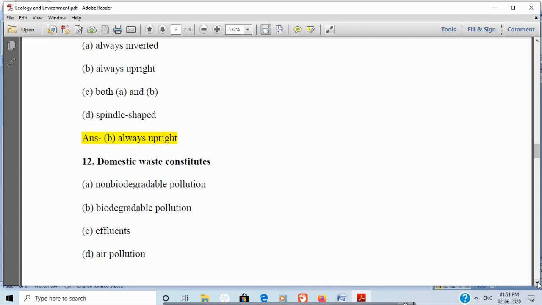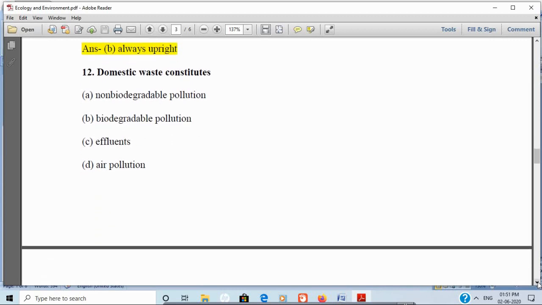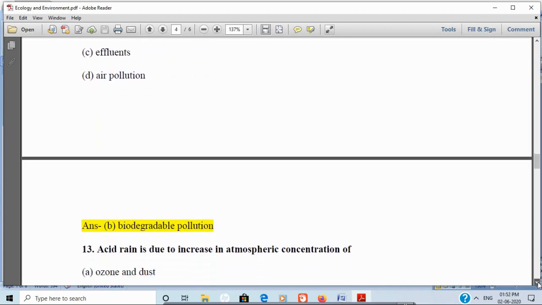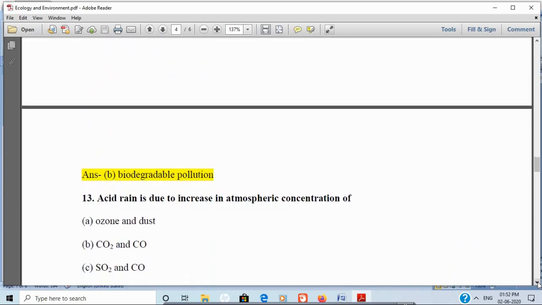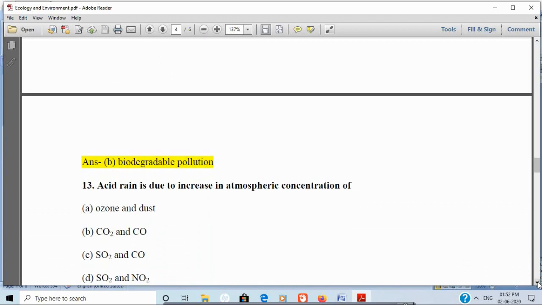Next question is, acid rain is due to increase in atmospheric concentration of option A, ozone and dust, option B, carbon dioxide and carbon monoxide, option C, sulfur dioxide and carbon monoxide, option D, sulfur dioxide and nitrogen dioxide. And the correct answer is option D, that is sulfur dioxide and nitrogen dioxide.